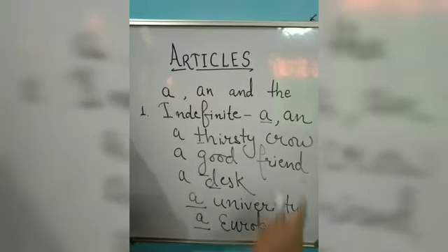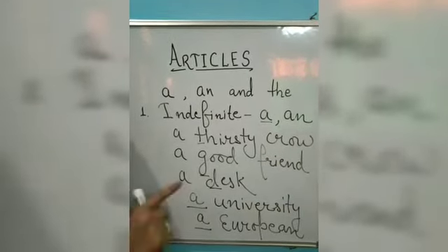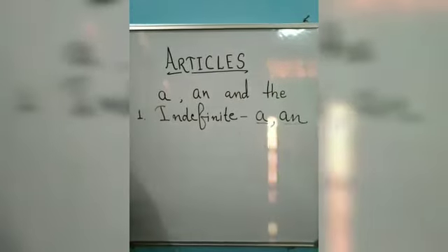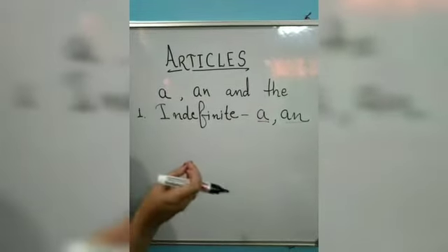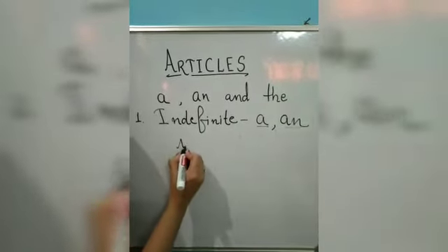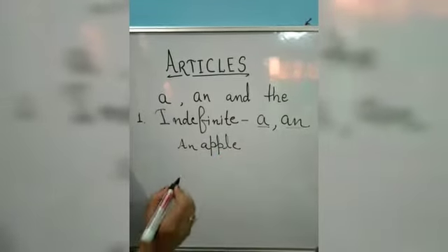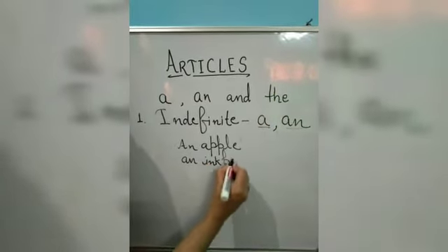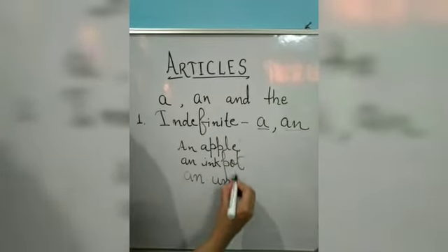Now we are moving towards an. This is also an indefinite article. So let's start with these examples. Talking about an, you know that we use an before words that begin with vowel sounds. For example, an apple, an ink pot, an umbrella.